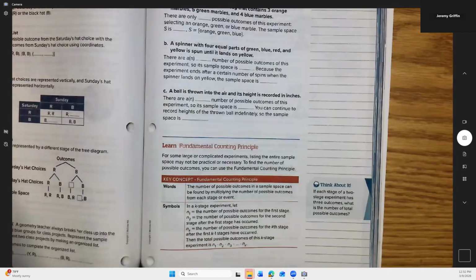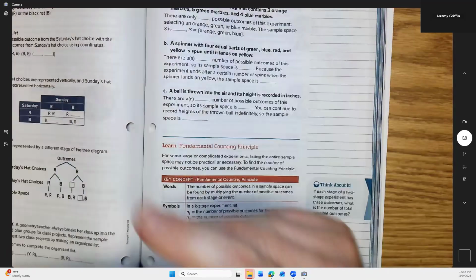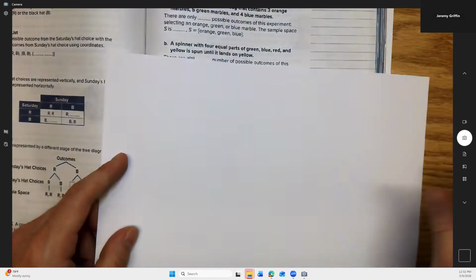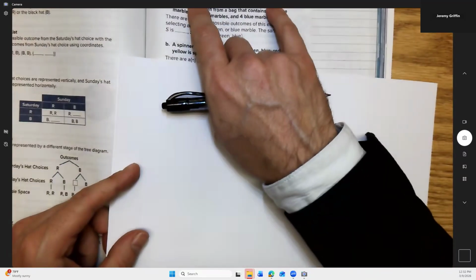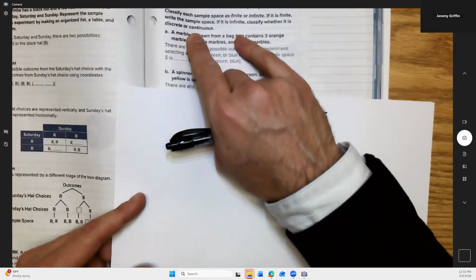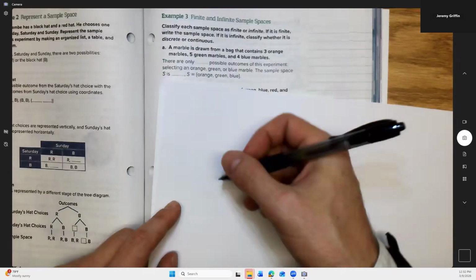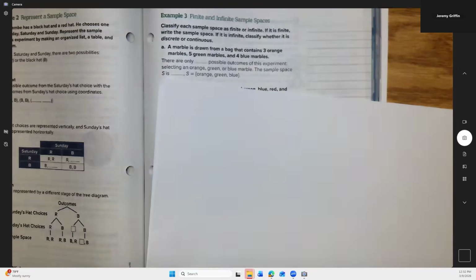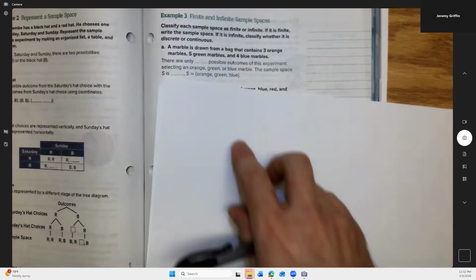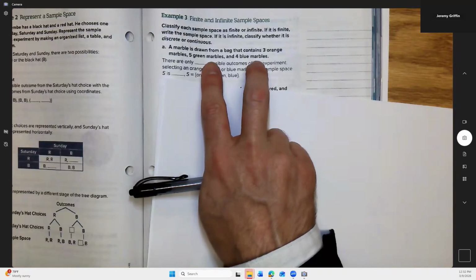Example 3. Finite and infinite sample spaces. Classify each of the following as finite or infinite. If it is finite, write the sample space. If it's infinite, classify it: is it discrete or continuous? We got 3 examples. Let's do them one by one. First example: a marble is drawn from a bag that contains 3 orange, 5 green, and 4 blue.